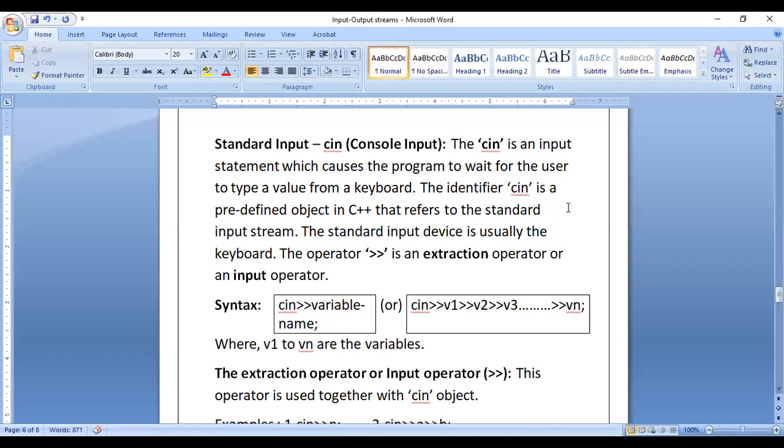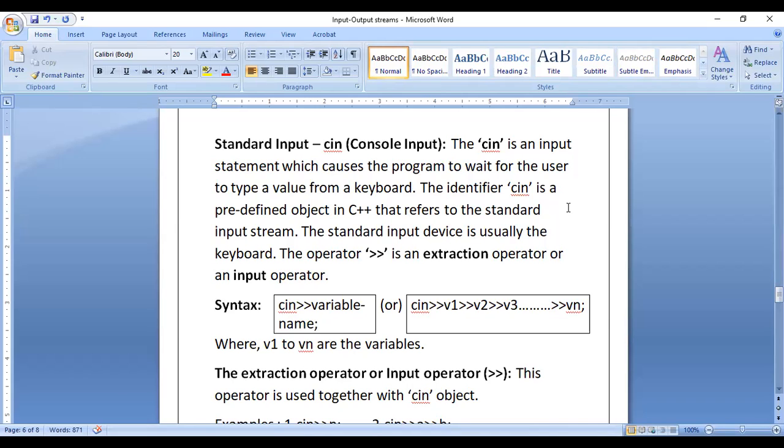Across output devices. Okay, so when we come across input devices and output devices while writing a C++ program, the general output stream or output device we consider is a monitor or the screen, and the general input device or input stream we consider is the keyboard.